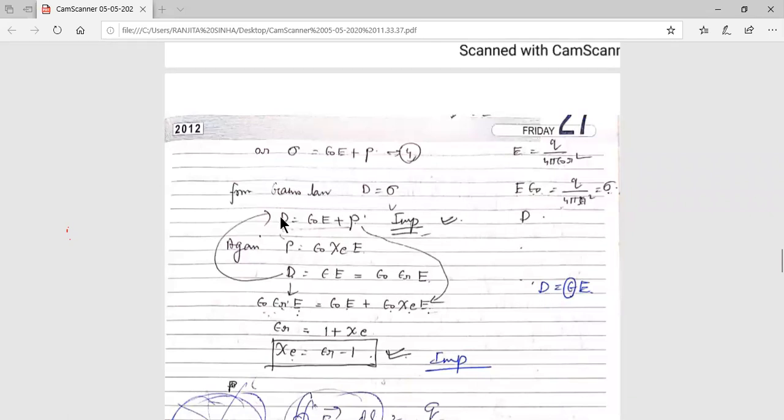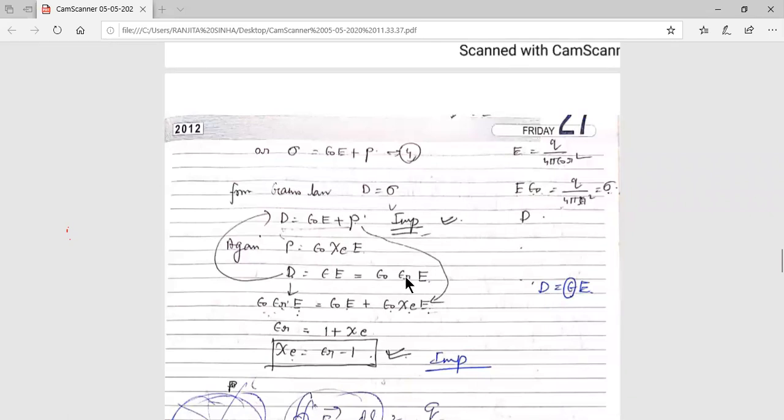Because a dielectric material is introduced between the two parallel plate capacitor plates, D equal to epsilon into E. What is epsilon? Epsilon is the permittivity of the dielectric material. So D equal to epsilon E. Again, what is epsilon? Epsilon equal to epsilon 0 into epsilon r.